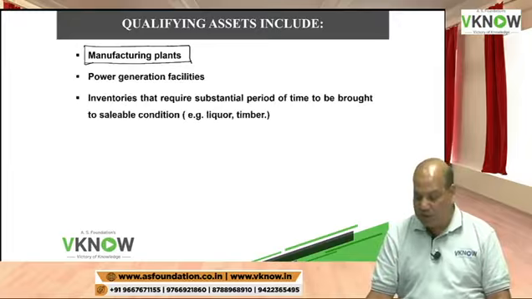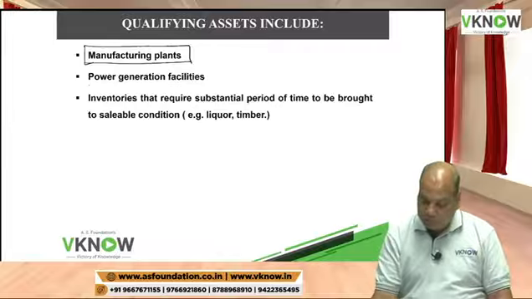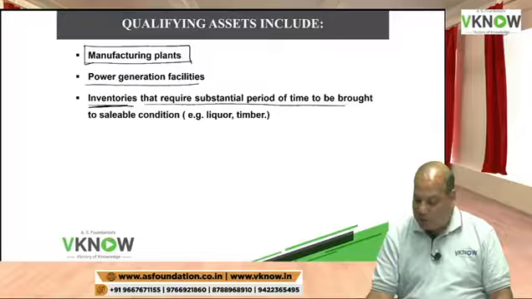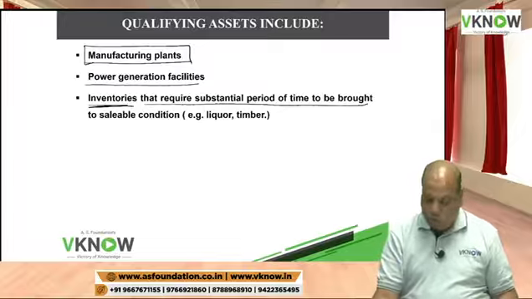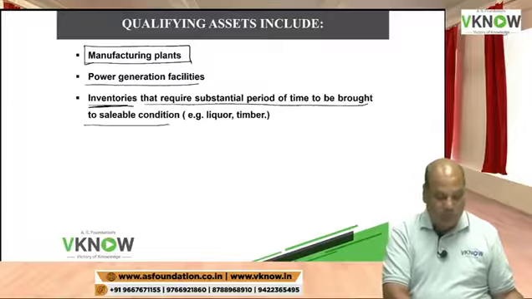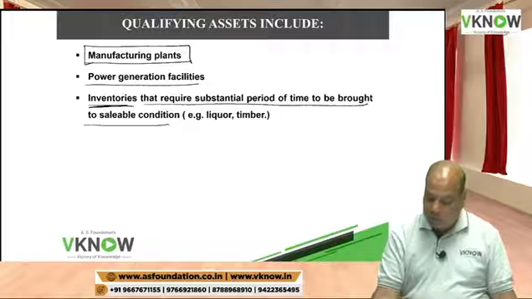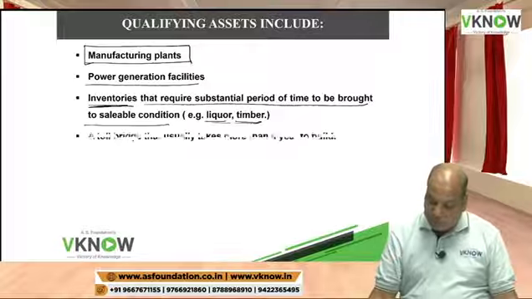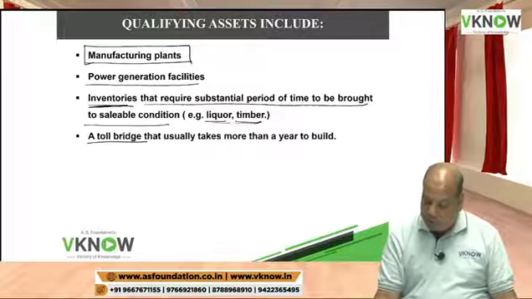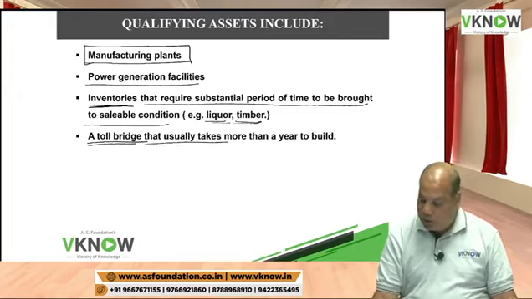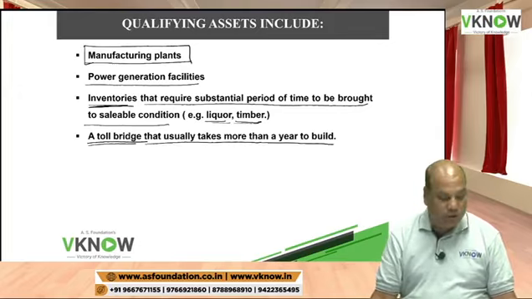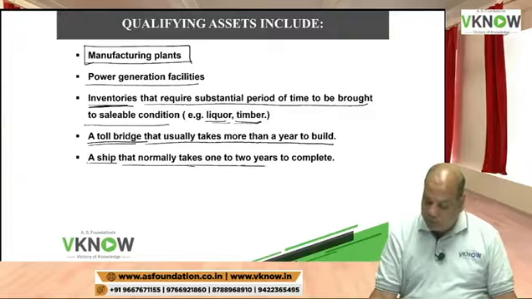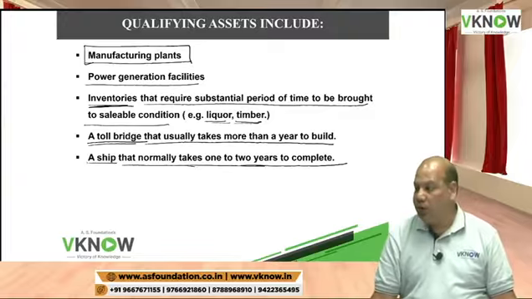Power generation facility, inventories that require a substantial period of time to be brought to the saleable condition, for example, liquor, even timber. Then a toll bridge that usually takes more than 1 year to build. A ship that normally takes 1 to 2 years to complete.